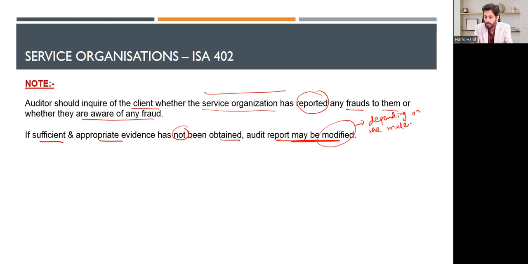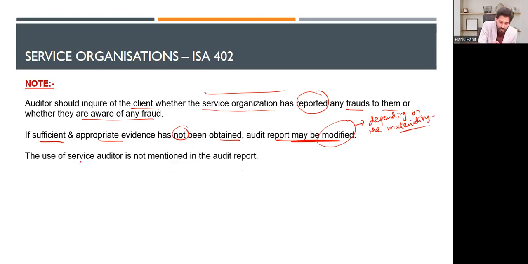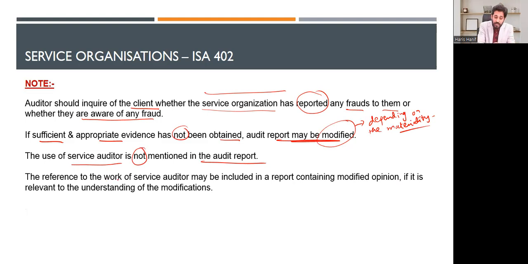Depending on the materiality level. The use of the service auditor is not mentioned in the audit report, right? There should not be a reference to the service auditor in the audit report, right? The reference to the work of the service auditor may be included in a report containing a modified opinion if it is relevant to the understanding.